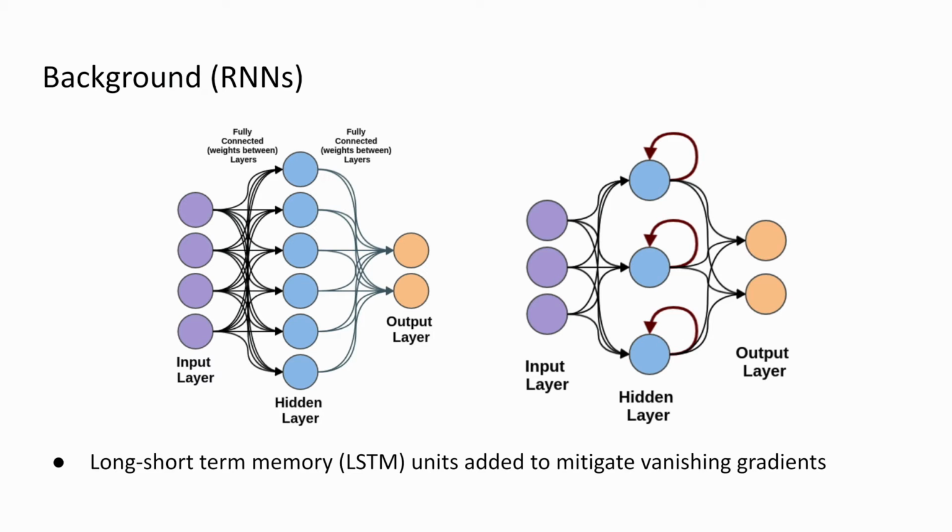The proposed model in this paper uses RNNs augmented with something known as long short-term memory units. Now, these units are adding gates to the RNN that allow it to learn how much to update the hidden state. Therefore, these LSTM units are helping to mitigate the vanishing gradient issue that we commonly encountered with neural networks that we spoke about earlier, because they're giving us a roadmap on how to update the weights.